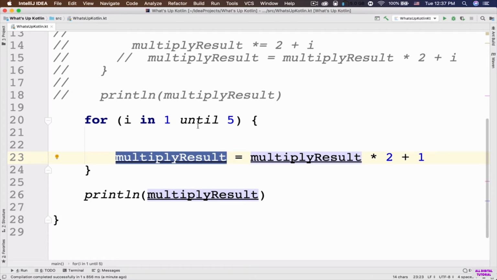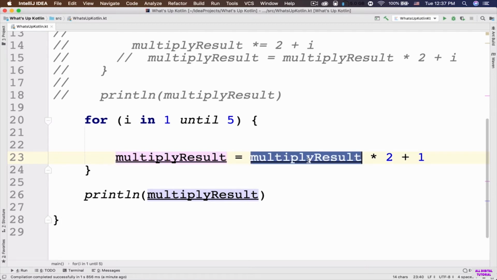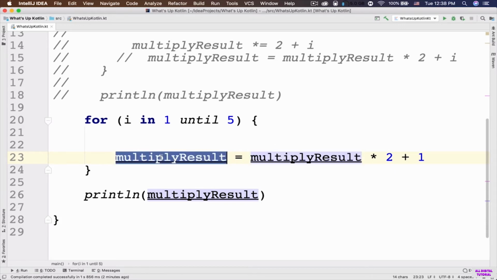Now the current value of this I is equal to the second element in this range, which is number 2. So it's going to go inside the curly braces of this for loop. So the current value of this multiply result is number 3, right? So 3 multiplied by 2 is 6. 6 plus 1 is 7. So 7 is going to be assigned back to this multiply result.